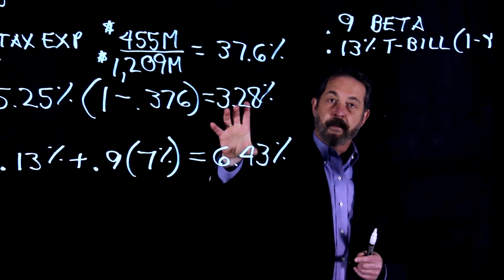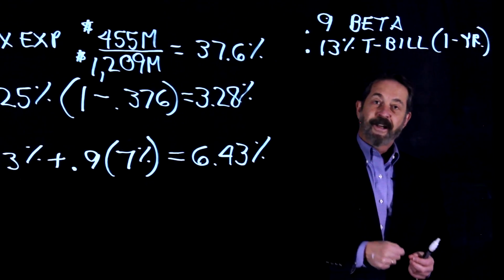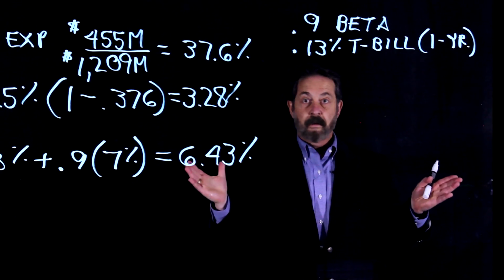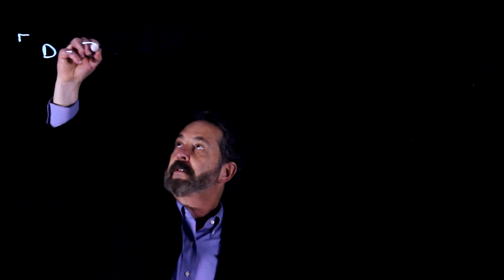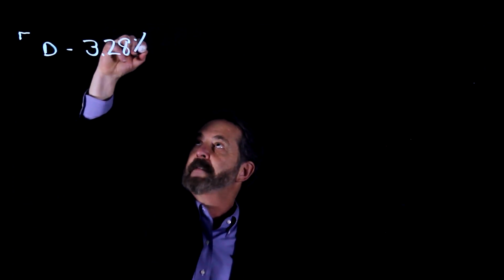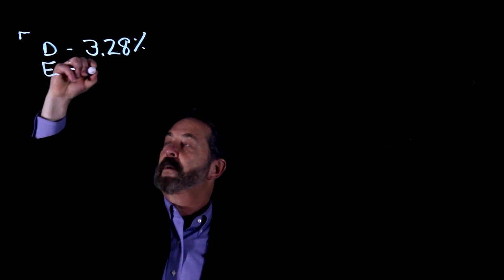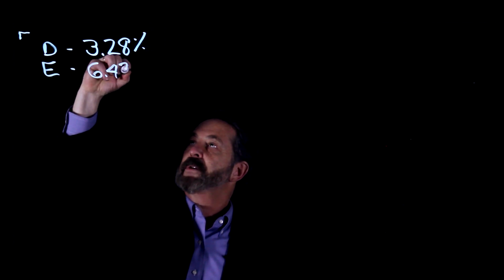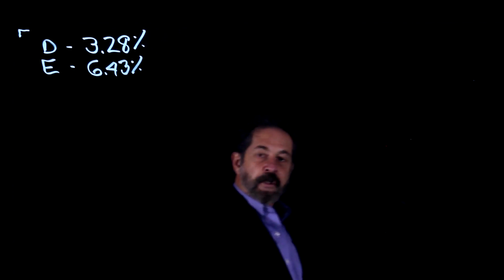So we've got our two components, and now we have to put them together in the weighted average cost of capital equation. Make sense? Okay, so we have two pieces of input. One thing that we have is the cost of debt, and the cost of debt is 3.28%. Once again, that's after-tax cost of debt, and the cost of equity is 6.43%. Now, those are our major inputs. Remember that this is a weighted average cost of capital. If this were simply an average cost of capital, all you'd have to do is add up those two numbers and divide by 2 and you have an average.